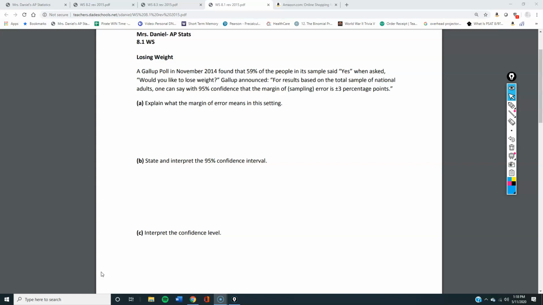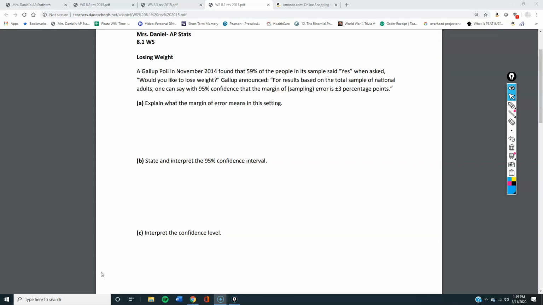Alright, let's look at 8.1, Part A. Some of these are going to be verbose answers, so please just listen and write down what you say. Pause, try the problem, go back. Alright, so losing weight, a Gallup poll found 95% confidence with a margin of error of plus or minus 3 percentage points.